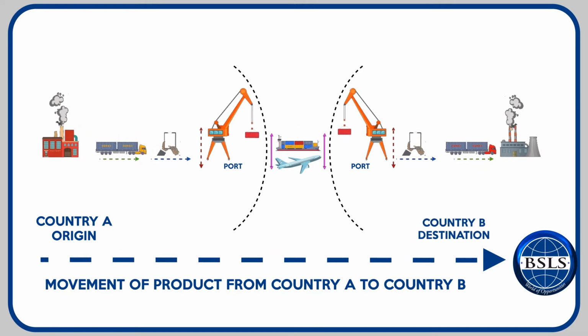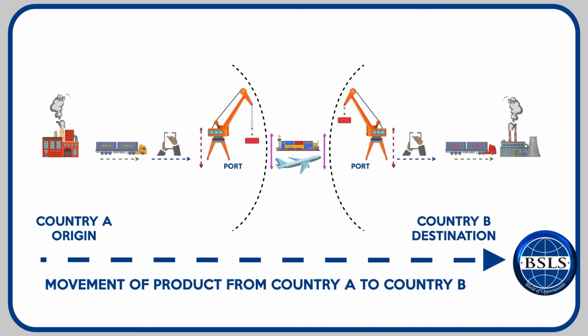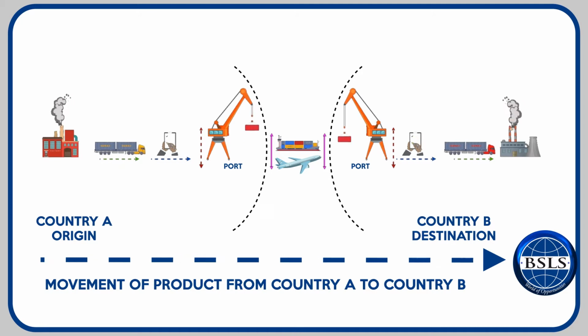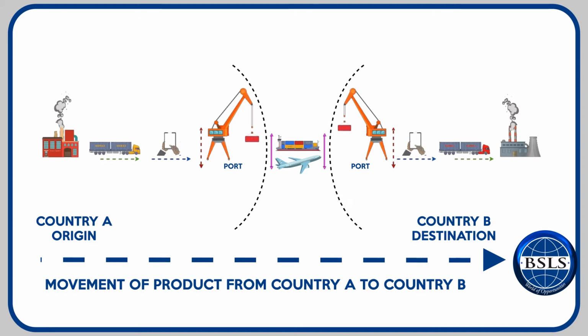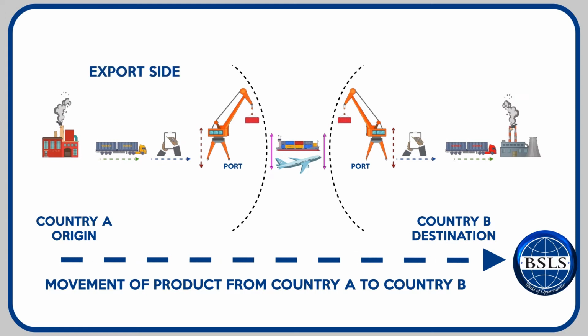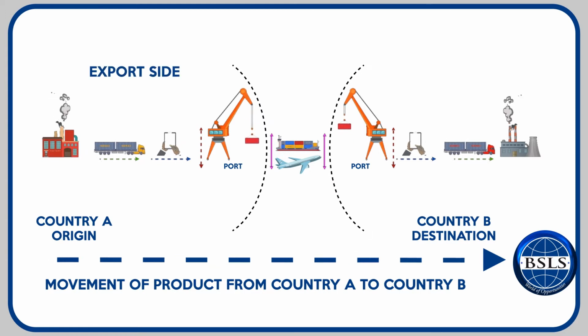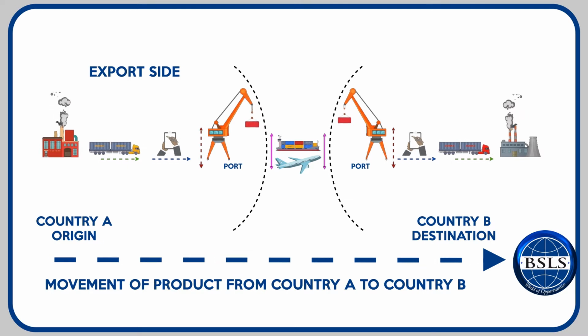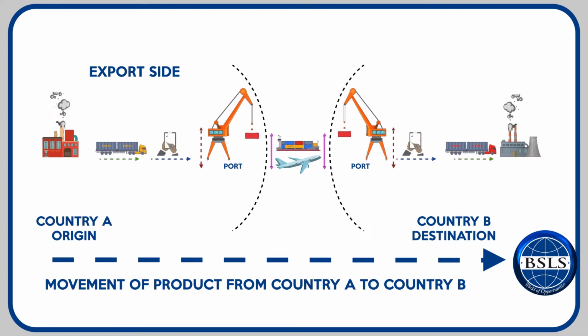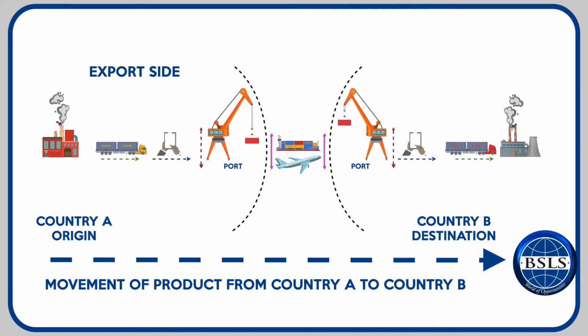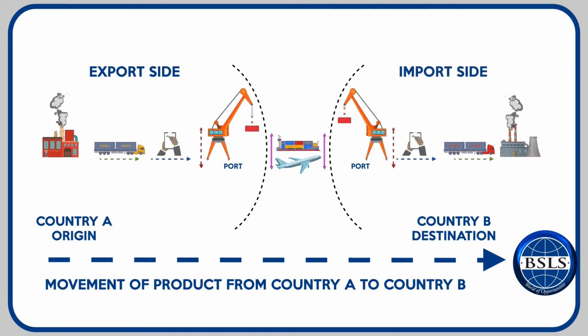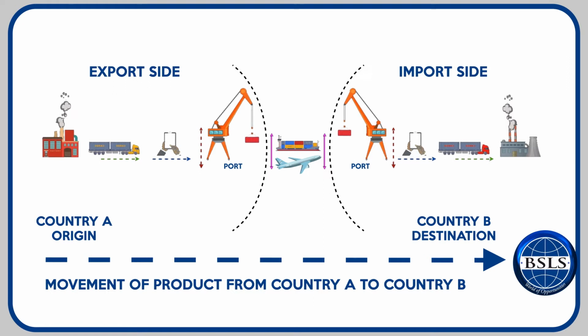Here, country B represents the destination. Also, in international trade, when a product is leaving the international boundary, it is referred to as an export. Hence, country A represents the export side. On the other hand, when a product is entering the international boundary of the country, it is referred to as an import. Hence, country B represents the import side.